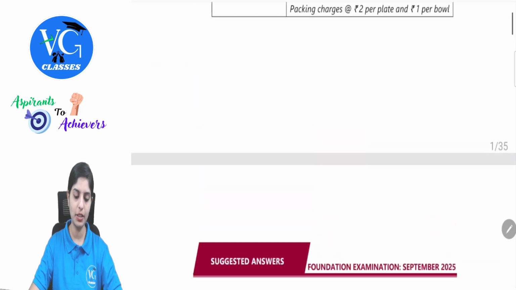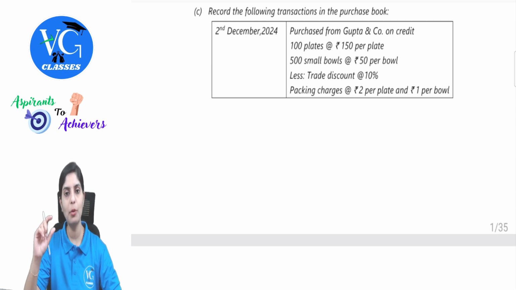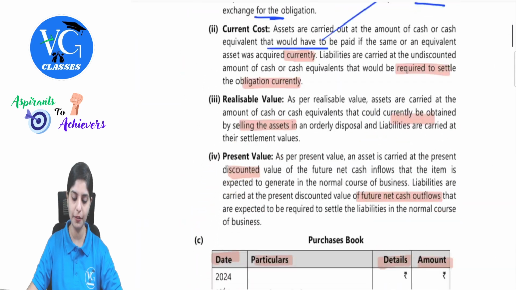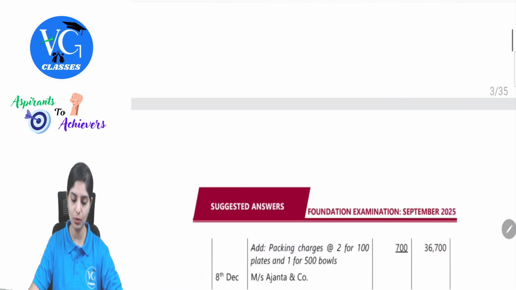The first transaction, on 2nd December, is from Gupta and Co. 100 plates at 150 per plate. We will write this in the description, and then 500 small bowls at 50 per bowl. Total this all, and on this total amount there is a trade discount of 10%. So 100 plates into 150 rupees is 15,000, and 500 bowls into 50 rupees is 25,000. So this totally will be 40,000. On that, 10% discount means 4,000. The net amount from Gupta would be 36,000.